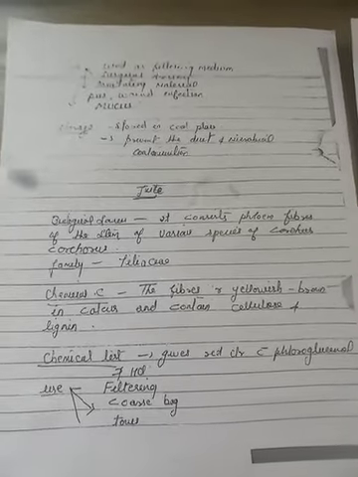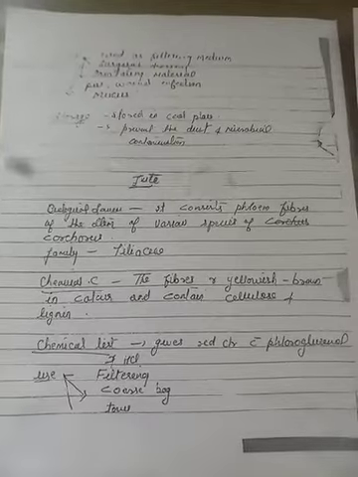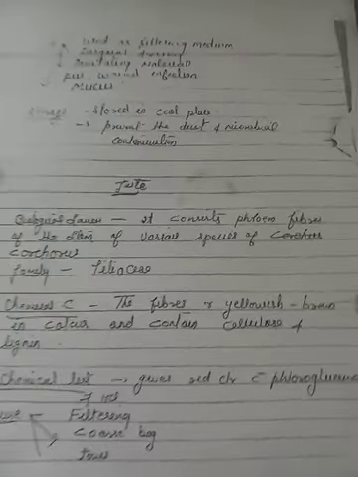Good morning, students. We are starting chapter 5. The topic remaining is plant fiber. There are three drugs in this topic, that is jute, cotton, and cannabis. So now we are starting with jute.